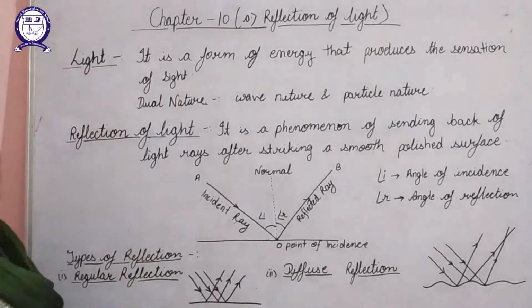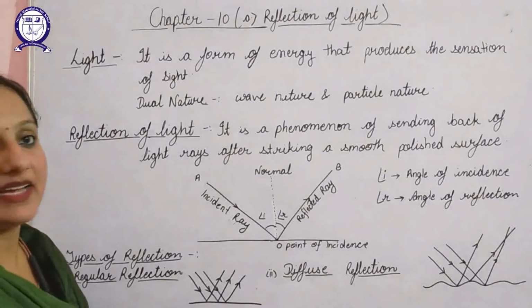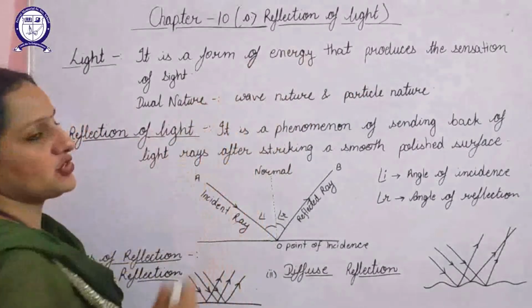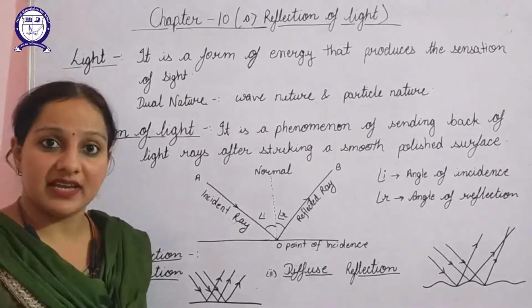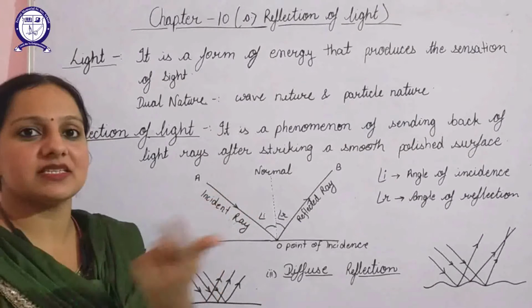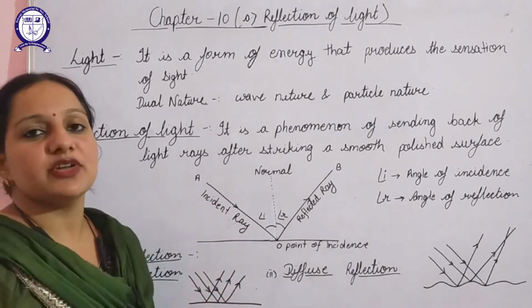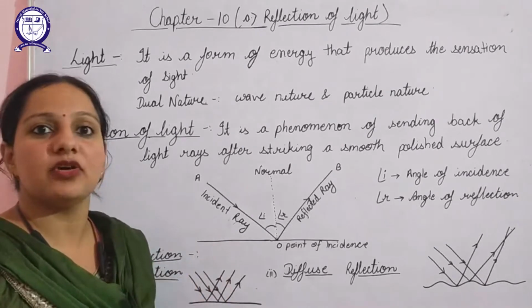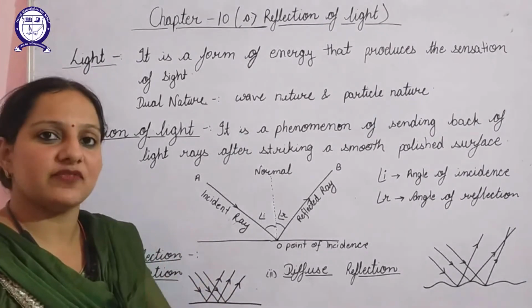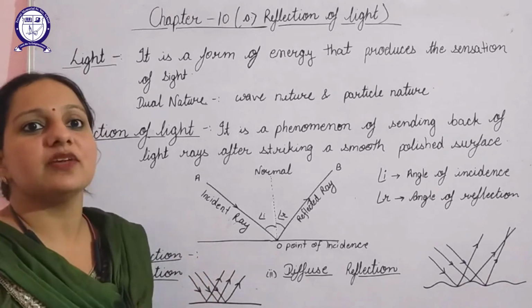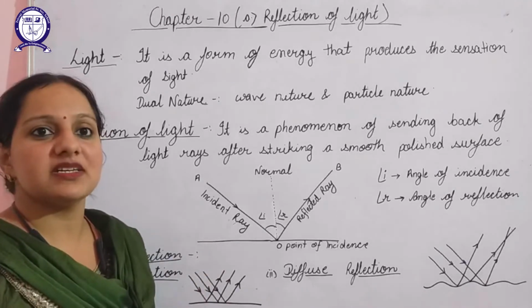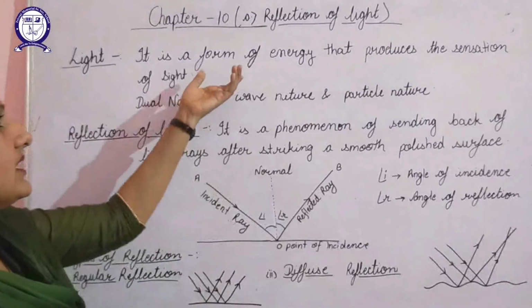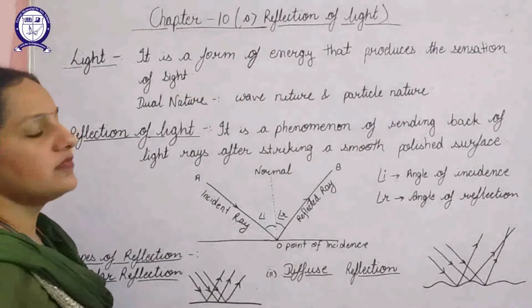Now, as the chapter name is light, what basically is light? Light is a form of energy that produces the sensation of sight. It is light which enables us to see the things around us. Suppose that you are sitting in a bright room, then everything will be visible to you. But if you turn off the light, that means if the room is totally dark, then nothing will be visible to you. The reason is that at that time no light will be there. So it is basically the energy that produces the sensation of sight.